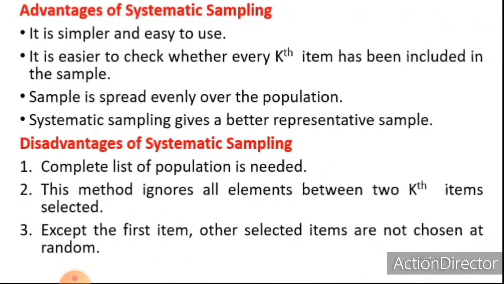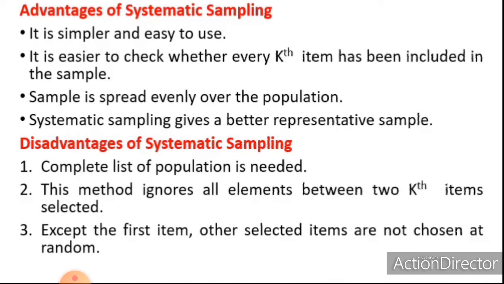Now we can discuss advantages of systematic sampling. It is one of the simple and easy methods. It is easier to check whether every kth item has been included in the sample. Sample is spread evenly over the population. Systematic sampling gives a better representative sample. So these are all about advantages.